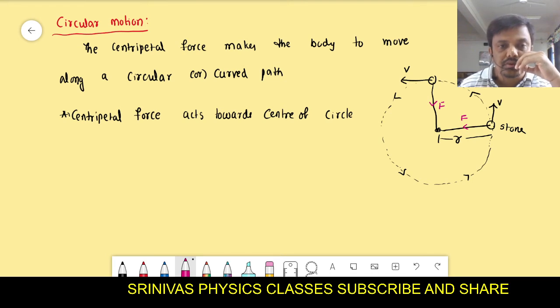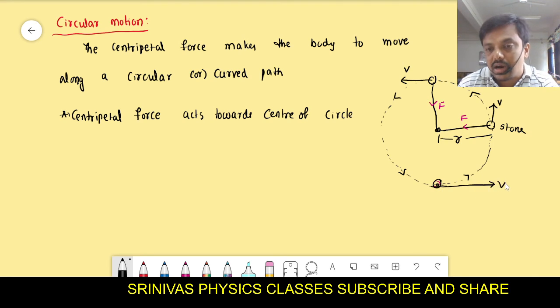It will not continue in the circular path, is it correct? If the string breaks, it will not continue in the circular path. In which direction will it go? It will go along the tangent. If at this location the string breaks, this is the tangent. Tangent means the straight line that touches the circle at one point. Along this path, in a straight line, it will go if the string breaks at this location, right?